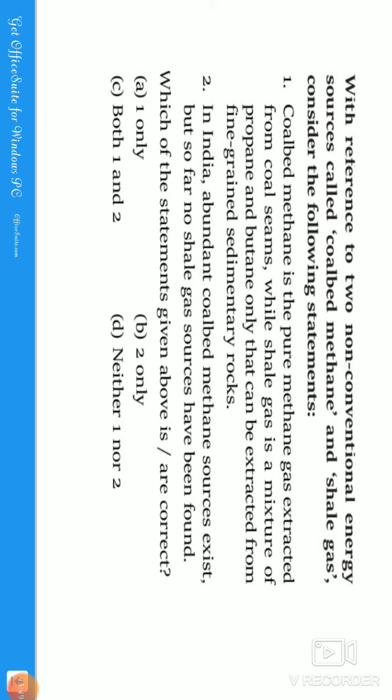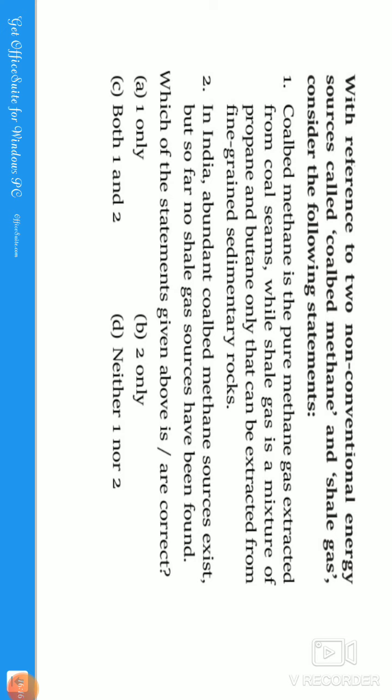Shale gas is present in the Krishna, Godavari, Kaveri, Damodar Valley, and the Vindhya Basin. So these are the places where shale gases are present in India, guys. Now I will take the second component, that is coal bed methane. Coal bed methane is also a natural gas, extracted from coal beds, guys.